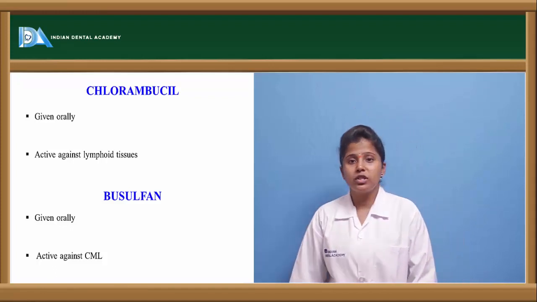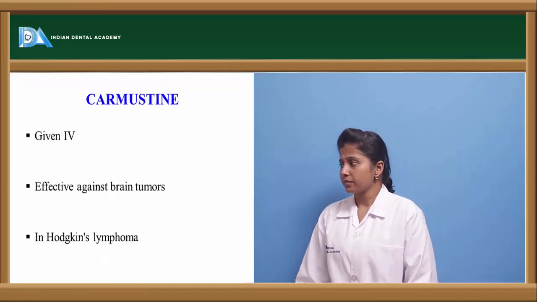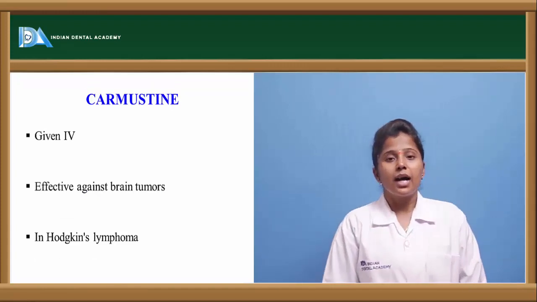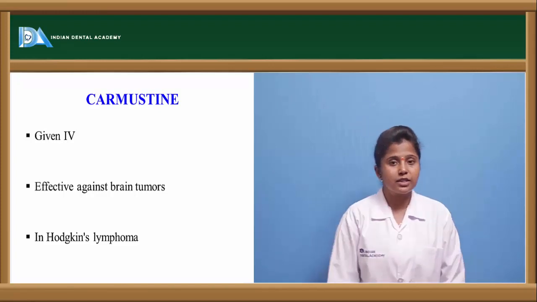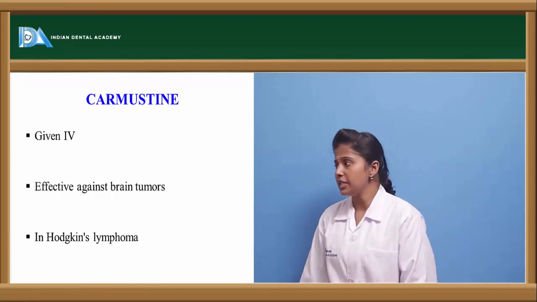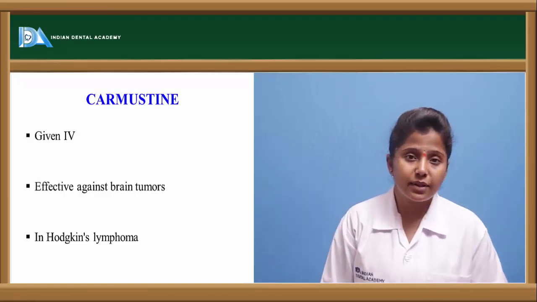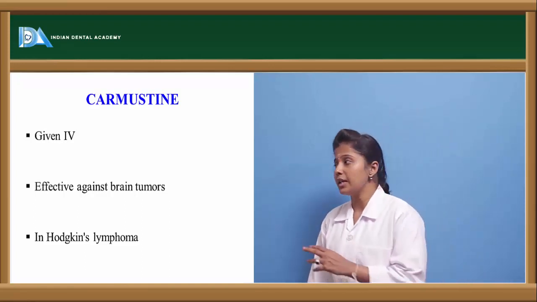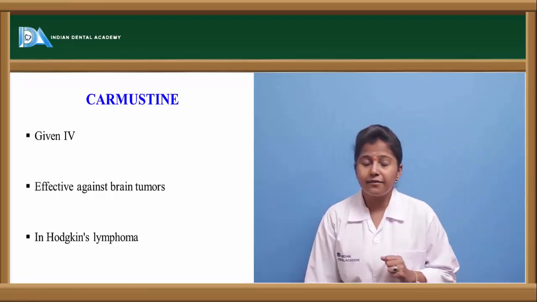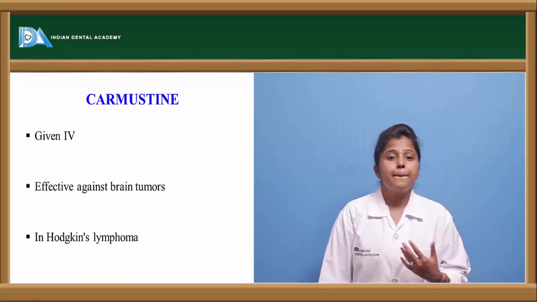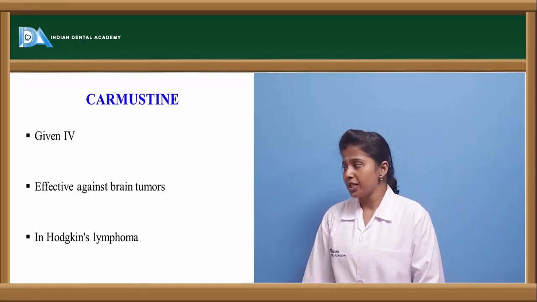So chronic myelogenous leukemia is one of the cancers which affects the immune system. The other drug is carmustine. This is one of the drugs which works through the mechanism of alkylating agents, and it is preferred through the IV route. So till now, these are the drugs which are given through the oral route. Only mechlorethamine and carmustine are given through the IV route, and they are very effective in order to treat brain tumors, and carmustine is even given in Hodgkin's lymphoma.